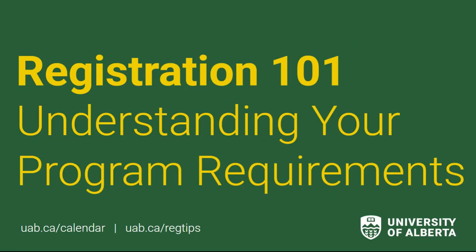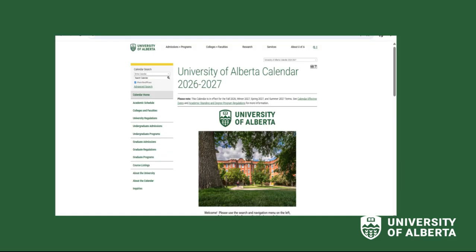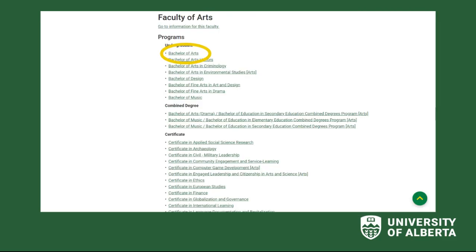Now let's talk about understanding your program requirements. So first, I would recommend going to the academic calendar, and on the left-hand side, you will then click on undergraduate programs. Once you click on that, it will take you to Faculty of Arts. You will click Faculty of Arts.